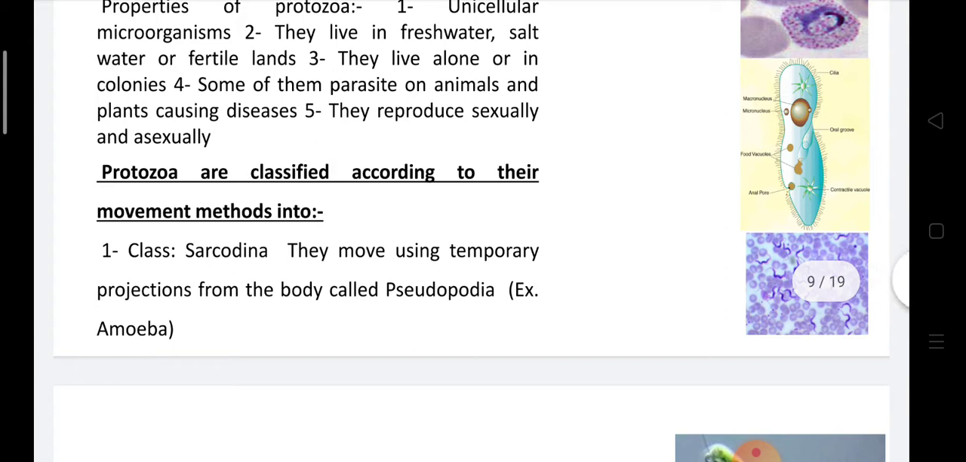Protozoa are classified according to their movement methods into class Sarcodina, which move by temporary projections called pseudopodia, like amoeba.